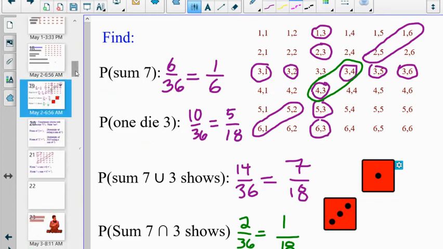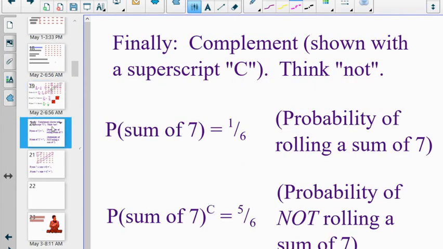And now finally, if the only new notation that you learned today is this one, little c as a superscript stands for the word complement. Now in geometry, you use the word complement. A 60-degree angle is complementary to a 30-degree angle.